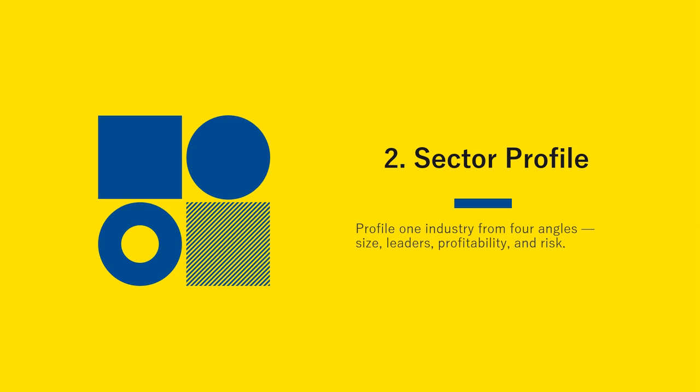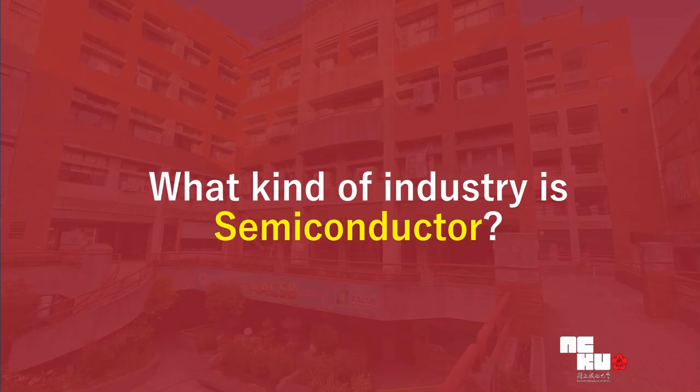For example, we can take the semiconductor as an example, and try using different angles to discuss the semiconductor sector. What kind of industry are semiconductors?